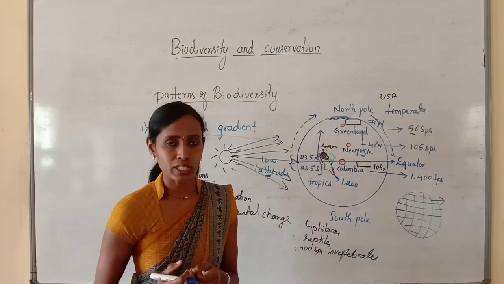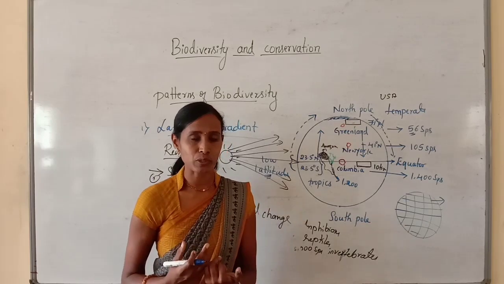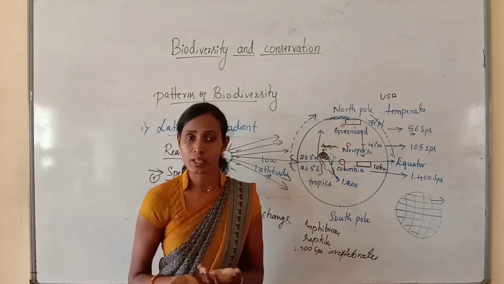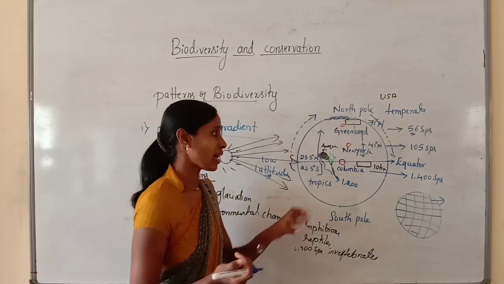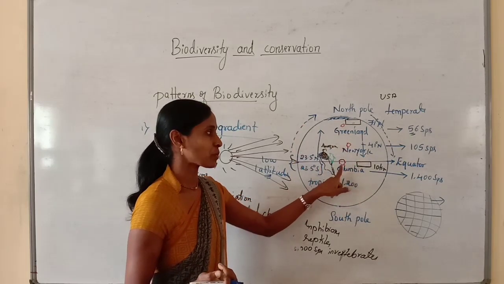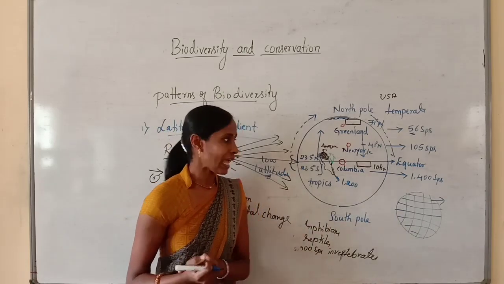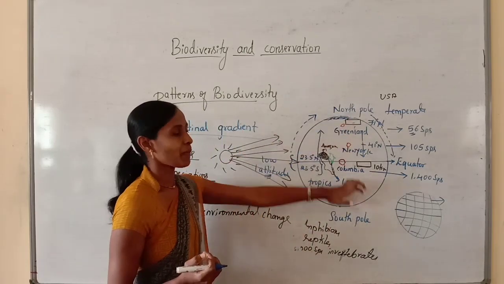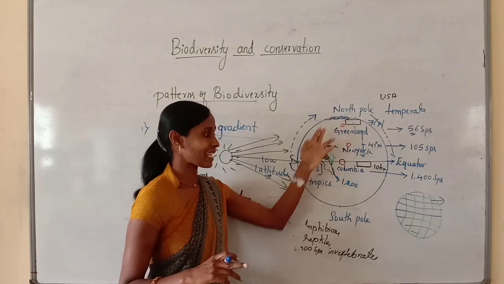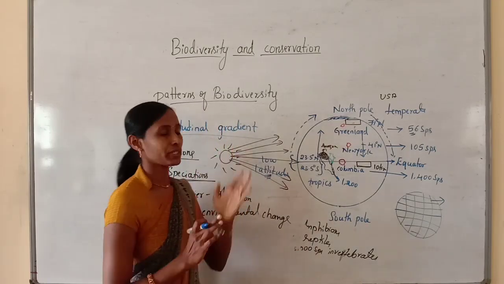That is called productivity. Productivity is nothing but the rate of biomass production by plants. Because plants are the one and only producers, they are able to synthesize their own organic food. That is called biomass. Here, due to sufficient solar energy, the number of plant species is more, and in turn the productivity is also more. But the temperate areas receive insufficient solar energy, so the productivity is also less in these areas. So this is about the latitudinal gradient.